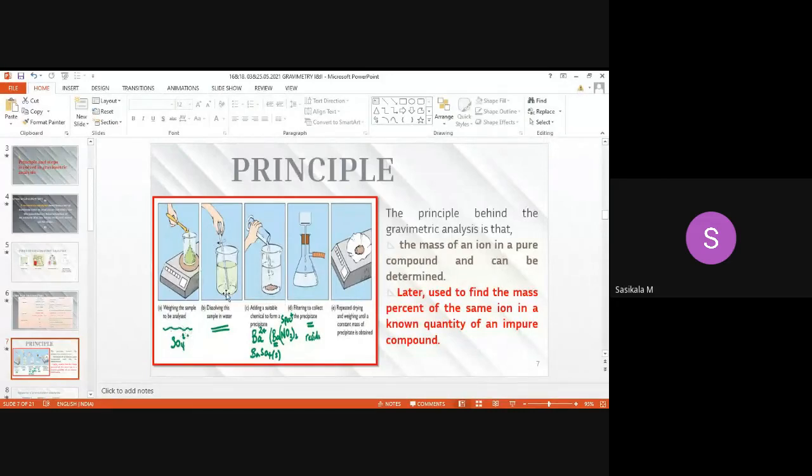Then you are adding a suitable chemical to form a precipitate. The chemical will have a cation to make your sulfate anion get precipitated. So your solution will be of barium ion, and that will be added to the solution of sulfate ion to make barium sulfate precipitate. So it is getting precipitated as barium sulfate, and that is filtered off.